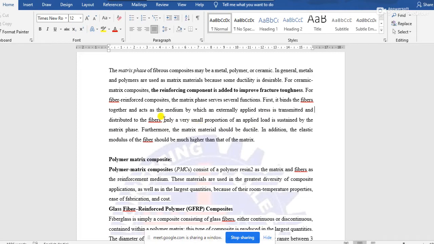As I have told, this is the proof of that: the matrix phase, the covering material, cannot bear more of the applied load or stress, but it has to transfer the applied or external stress to the fiber material, so that most of the stress can be withstood by the fiber materials.